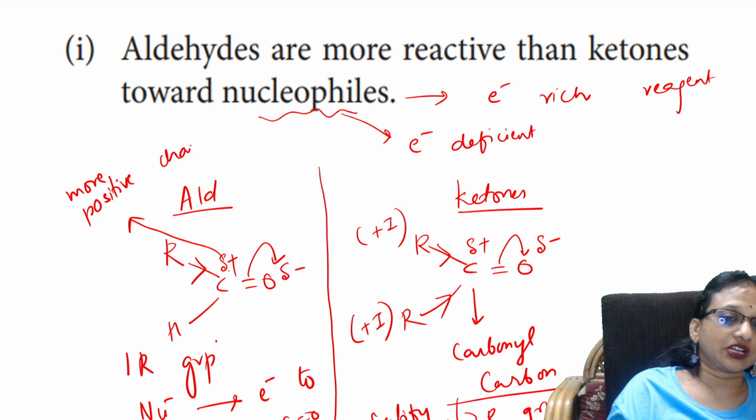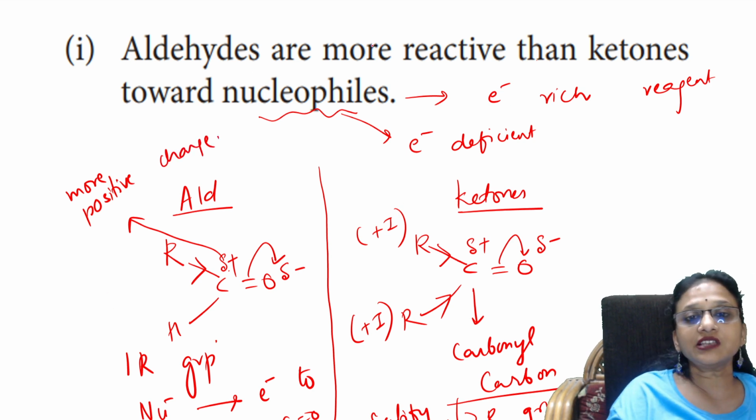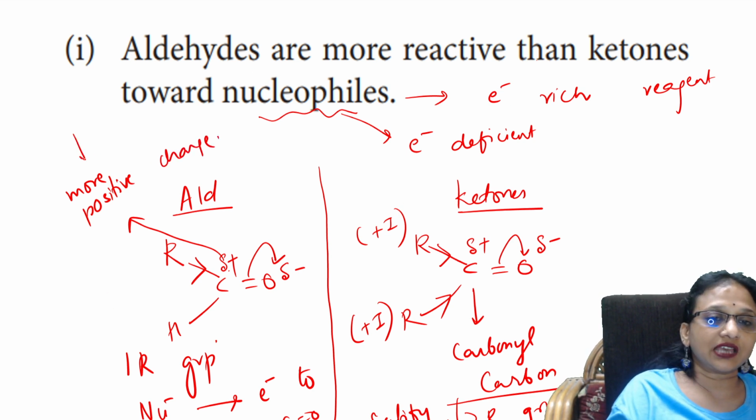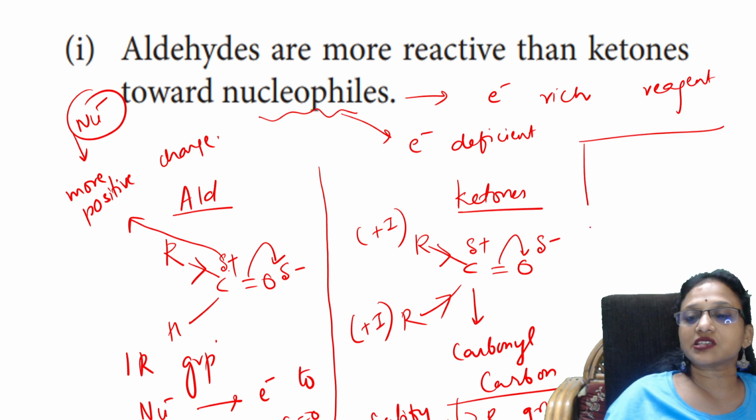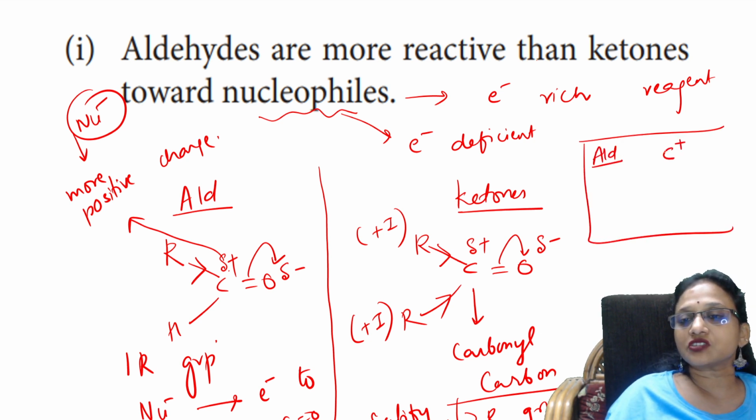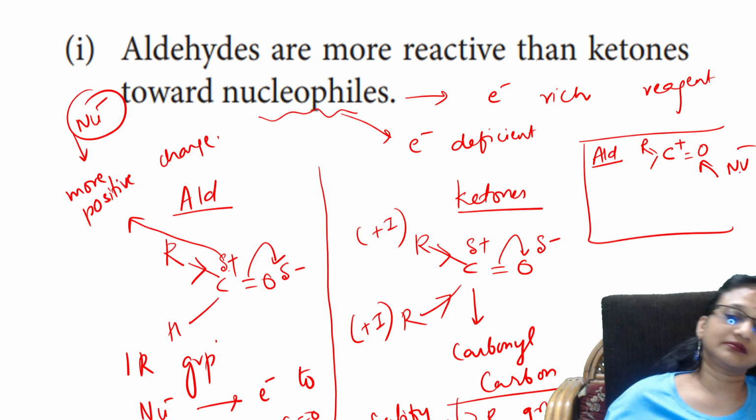More positive charge, so automatically nucleophiles will come and attack aldehydes, not ketones. Easy? So write the summary: in aldehydes, the positive charge on the carbonyl carbon is more because of one R group, and the nucleophile comes and attacks it.